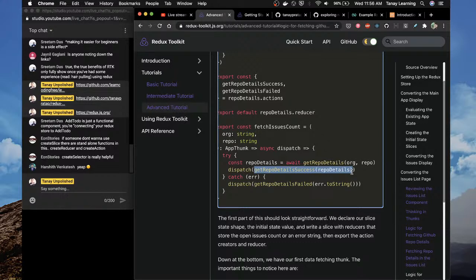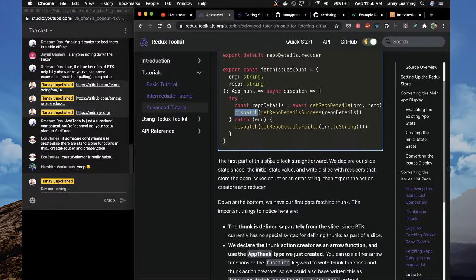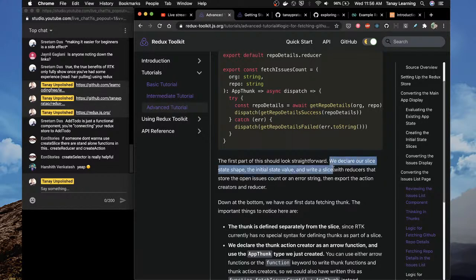I want to update the main state, but to update the main state, you need a dispatcher. So you get a dispatcher here. How we are getting this dispatch, we'll find out soon. But you get a dispatch as an argument, and so you dispatch on success and you dispatch on failure. This first part should look straightforward.